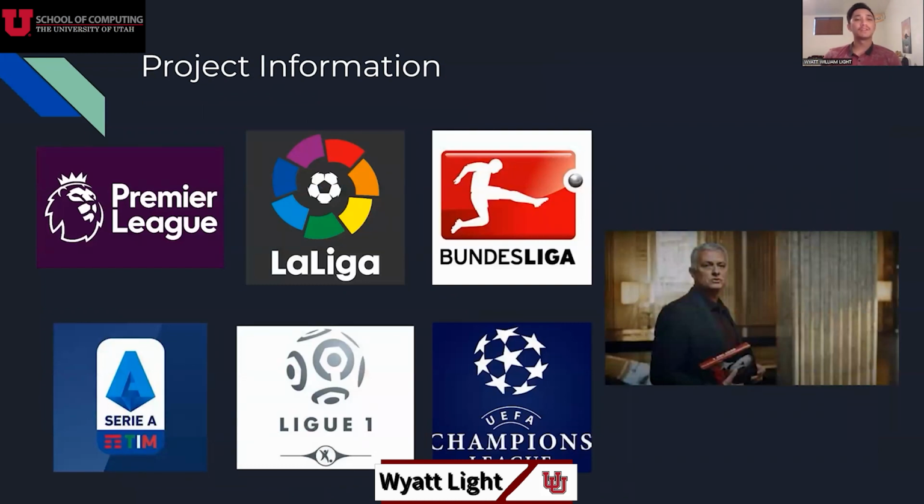StatisGoat offers coverage of these 6 leagues shown here: the English Premier League, the Spanish La Liga, the German Bundesliga, the Italian Serie A, the French Ligue 1, and the UEFA Champions League, which is the league where the best teams across those 5 leagues play each other over the course of the season.